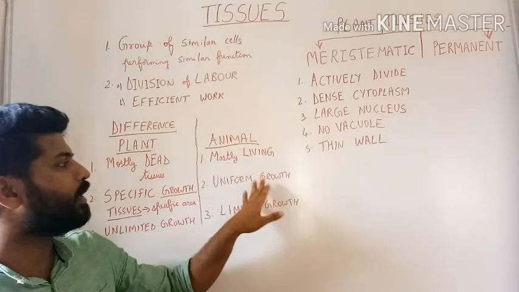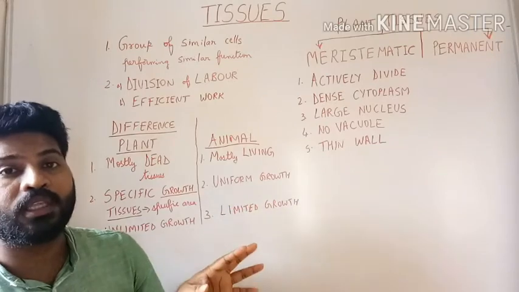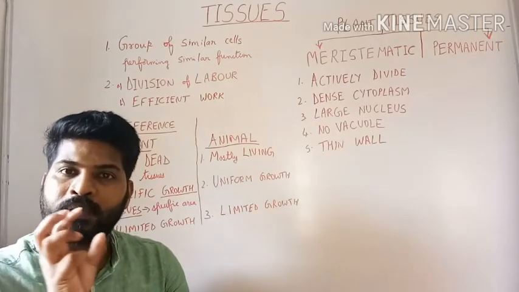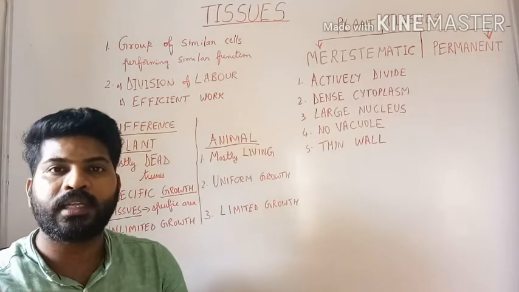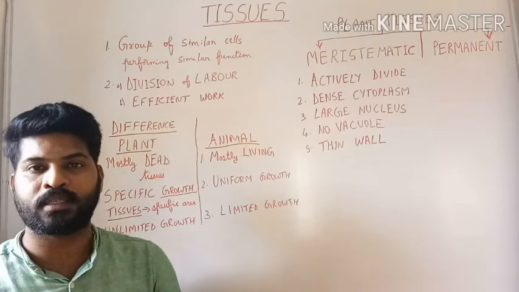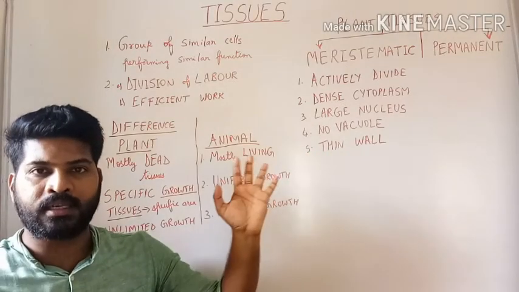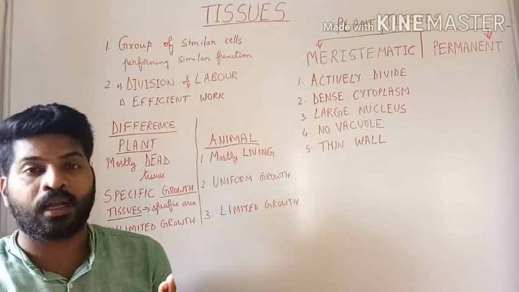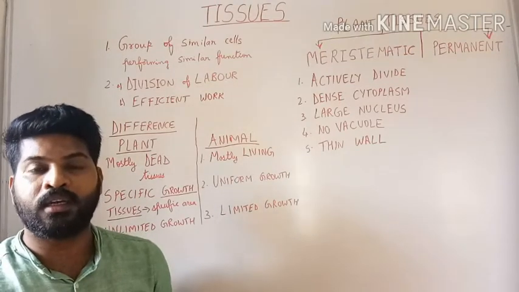Take for example human beings or animals. Growth is uniform. Growth is not restricted to specific areas or specific regions of the body. If you see the case of human beings, both our hands, the limbs, they grow uniformly. Compare that with the branch in a tree.